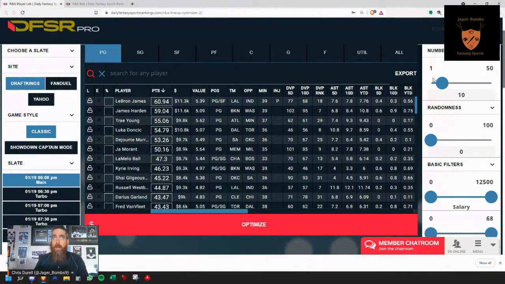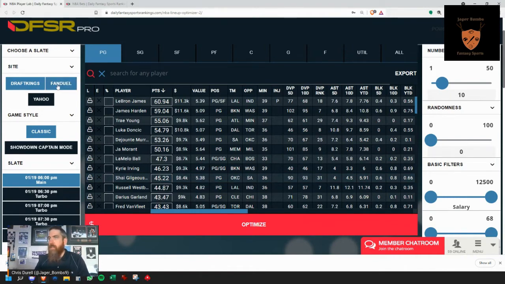I will maybe do some videos with some advanced filters using the Player Lab integration this season in some later videos. But I want to keep this fairly short, 10 to 15 minutes, to give you an overview of how to build lineups. So first things first, before we go any further, these projections that you see here, for the most part, are going to be, let's call them a safe projection, a floor projection based mainly for cash games.